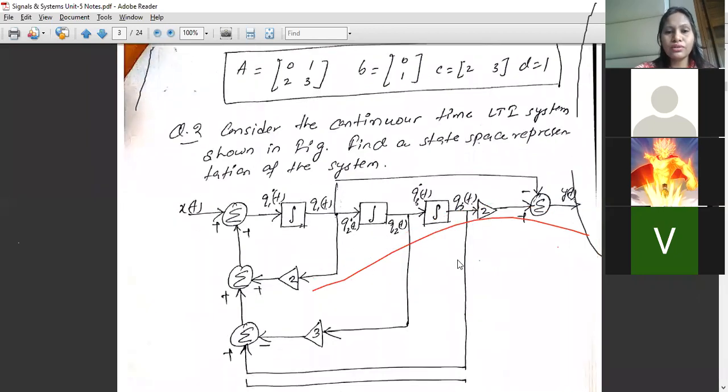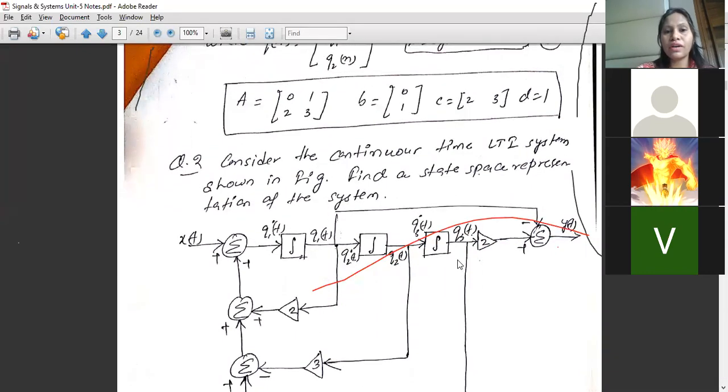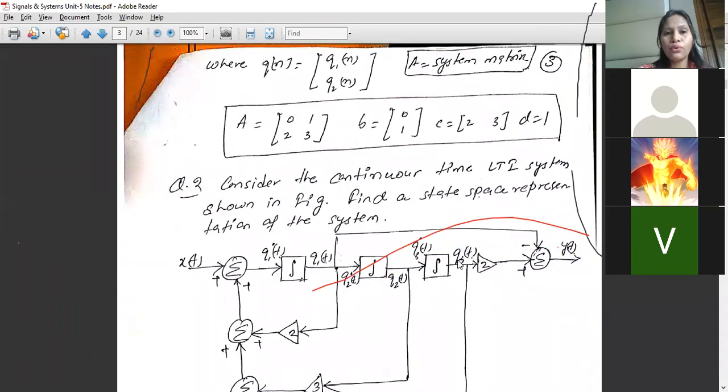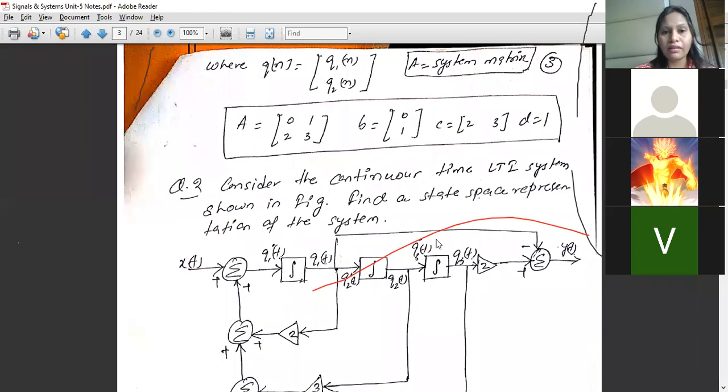So these are the values of A, B, C, D. Here we have written it clearly. Q[n] is Q1[n] and Q2[n]. A is the system matrix, B is 0, 1, C is 2, 3, and D is 1. Clear? So this is how we define our state in terms of state representation.